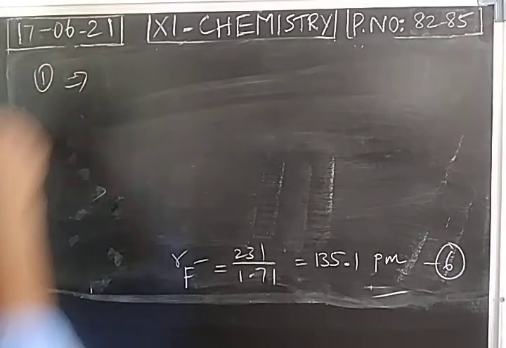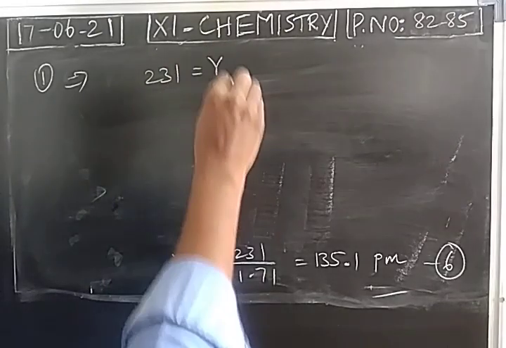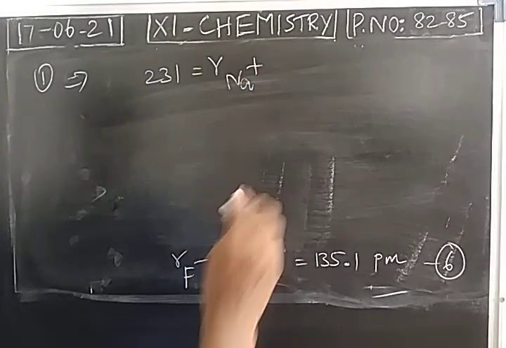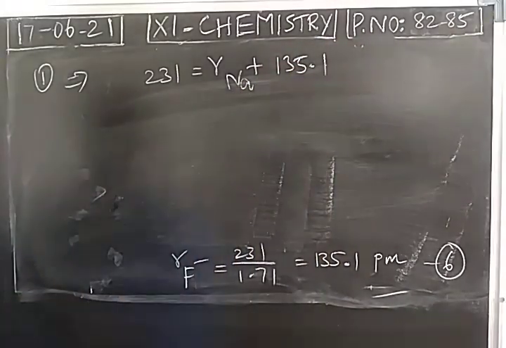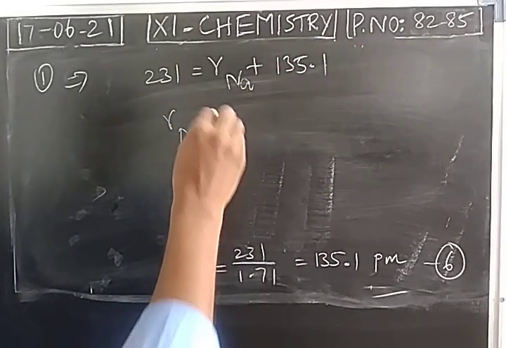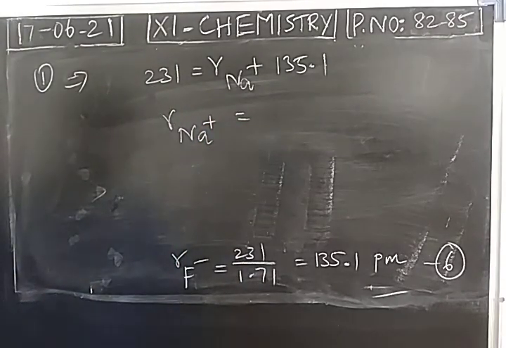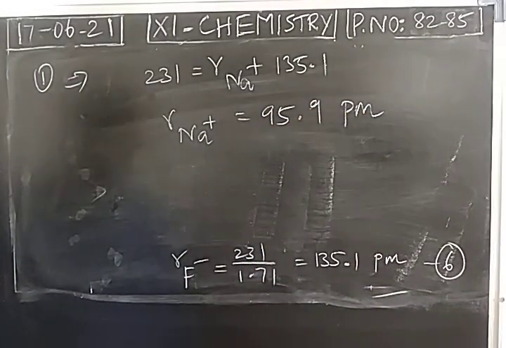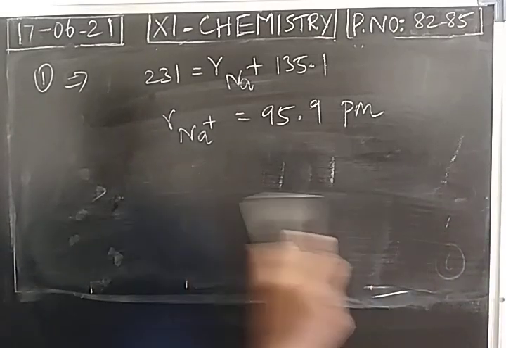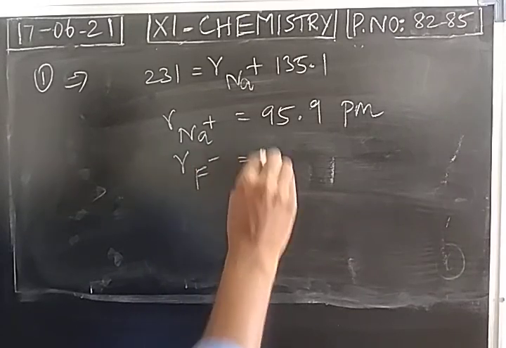Take equation 1, internuclear distance 231 picometer. We need the radius of cation. Radius of anion value is calculated as 135.1 picometer. So the radius of cation is equal to 231 minus 135.1. Answer is 95.9 picometer. So with the help of Pauling's method, we can calculate the radius of cation as well as radius of anion.